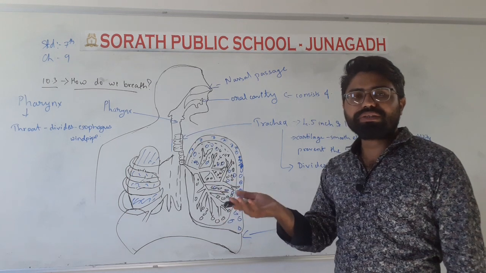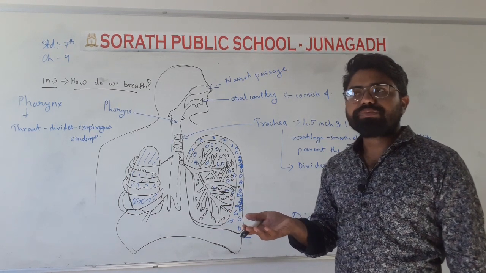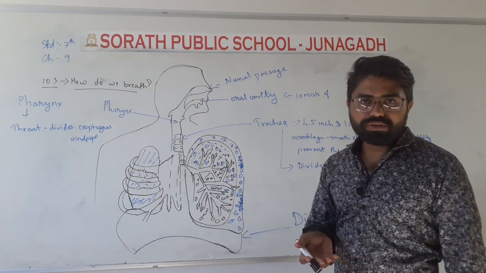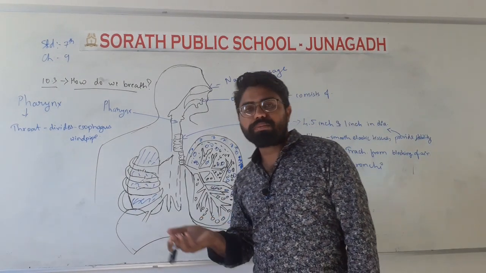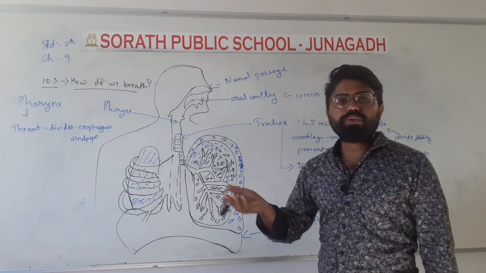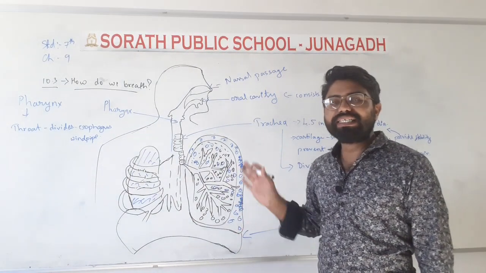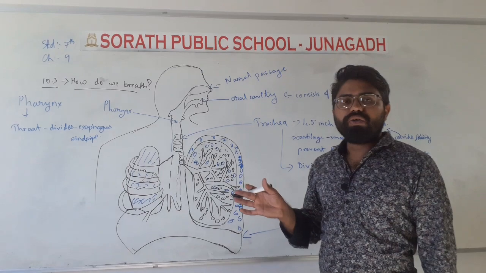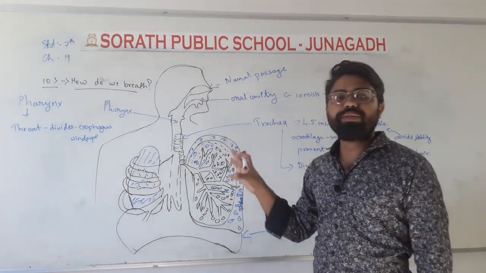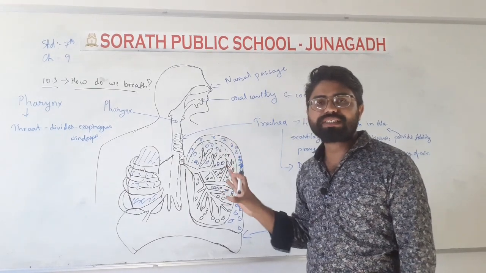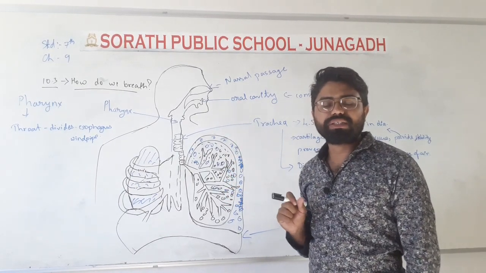Then we have studied the breathing rate also, how many times you breathe in 1 minute. We have seen those 2 to 3 points, but now we have to see not in brief but overall, what is the process that happens when we breathe.